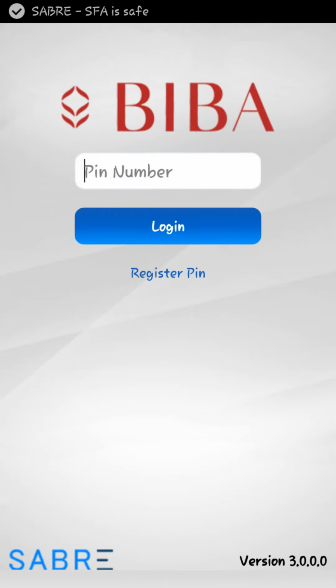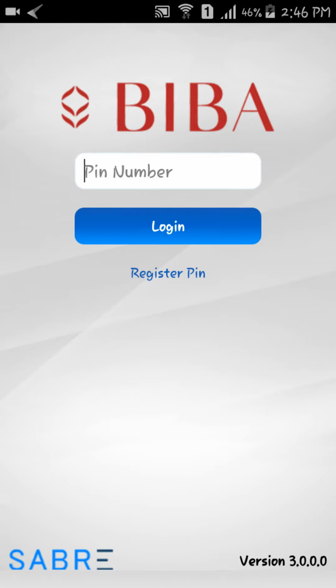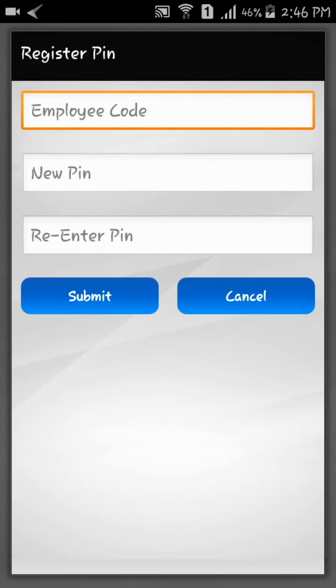to open the application. Now, as we are accessing this user on this device for the first time, we will be required to register the user. Click Register PIN for this and enter the employee code.